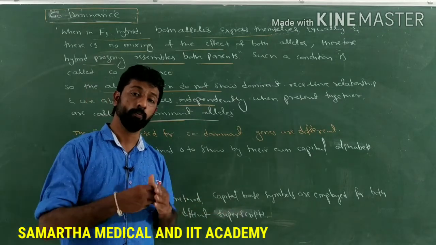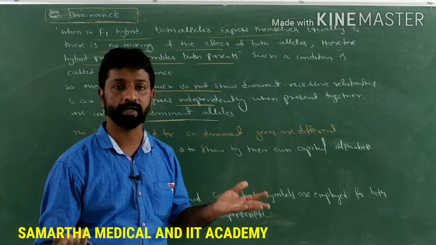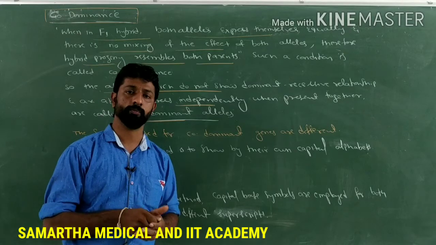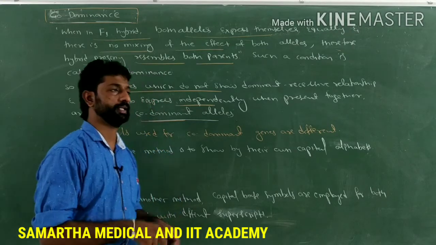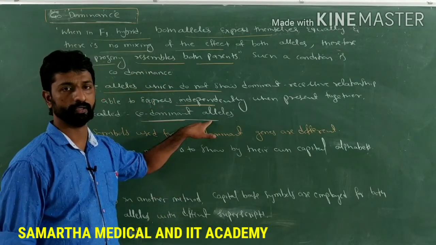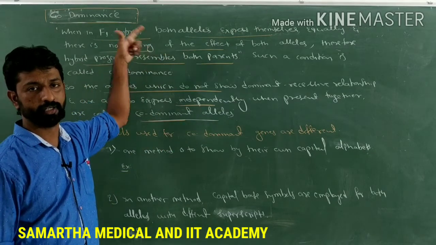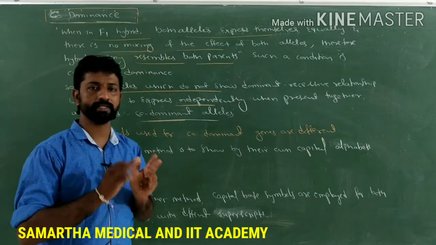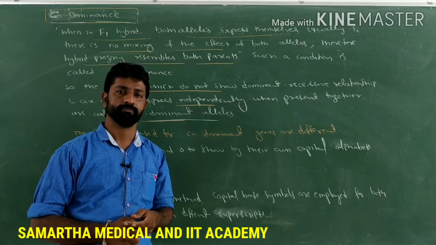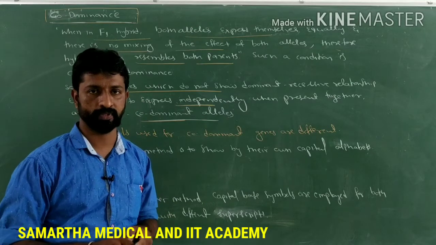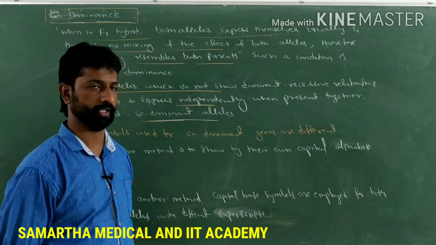Both are able to express independently when present together. Such alleles are called codominant alleles and such a phenomenon or condition is called codominance. It means both alleles are dominant and express independently of each other when present in a pair or together.